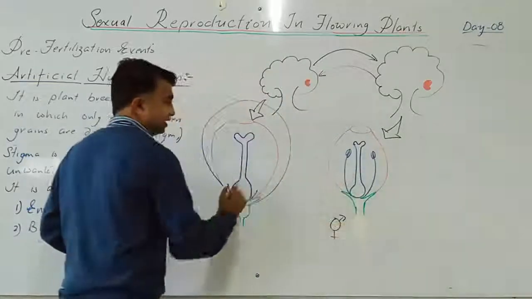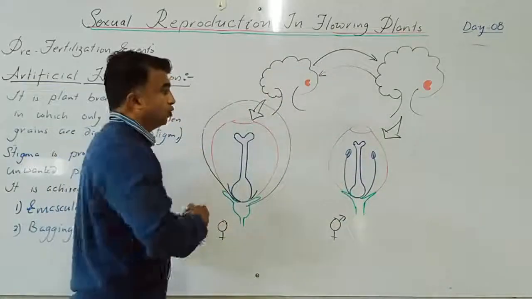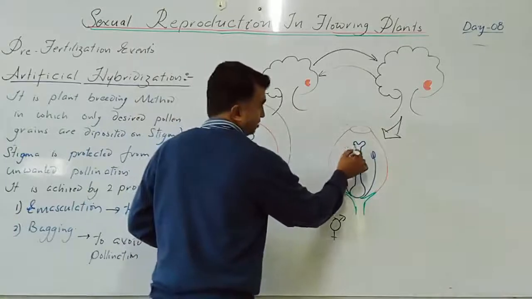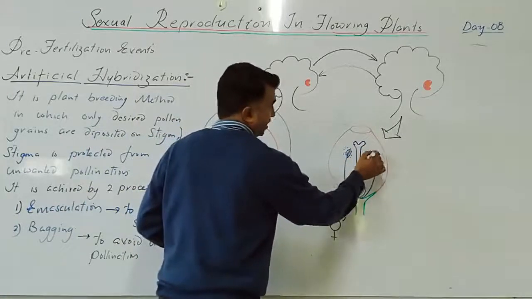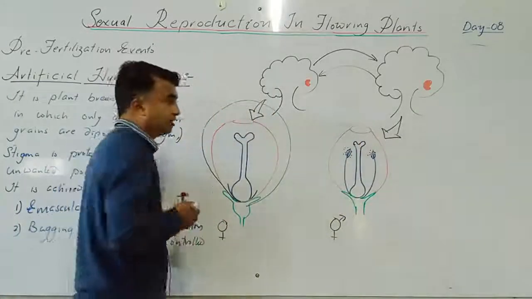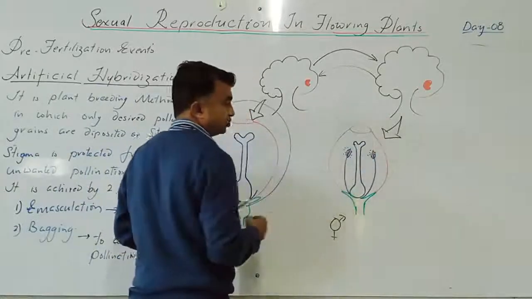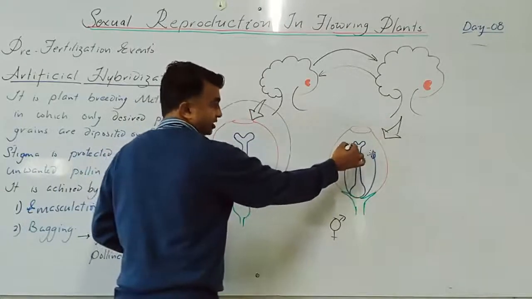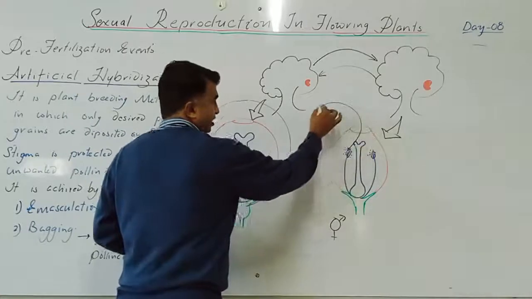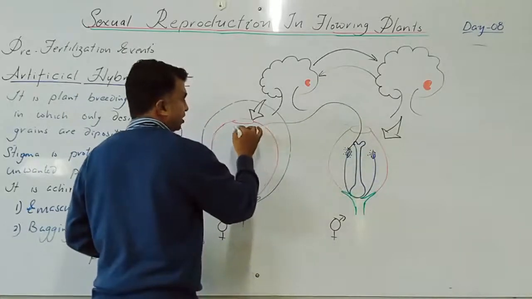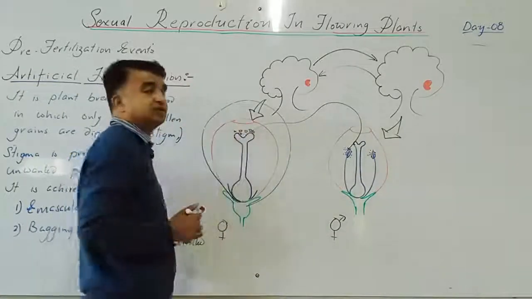So now this is a bisexual flower. When the anthers are producing the pollen grain, dehiscence happens. When the male reproductive part from this plant is mature, pollen grains are selected and these pollen grains are dusted on this stigma, when the stigma is receptive.